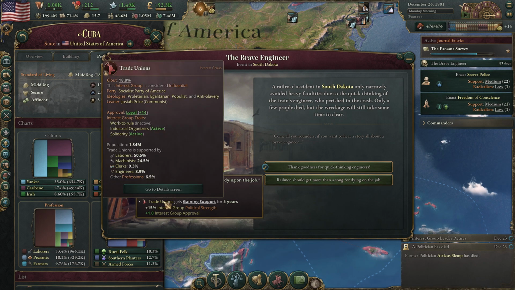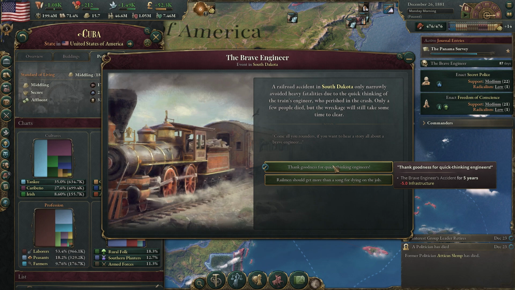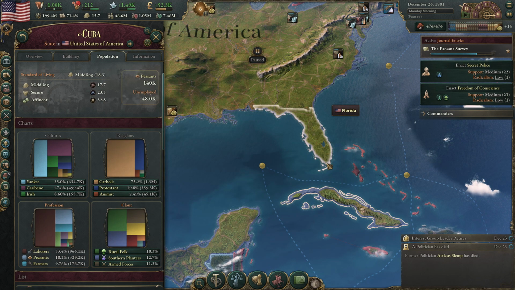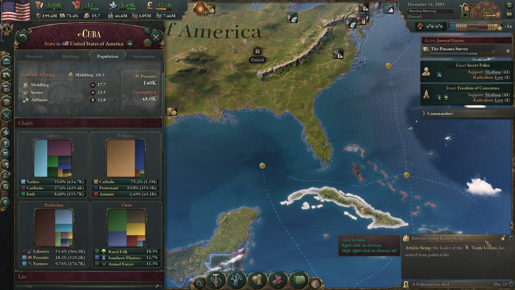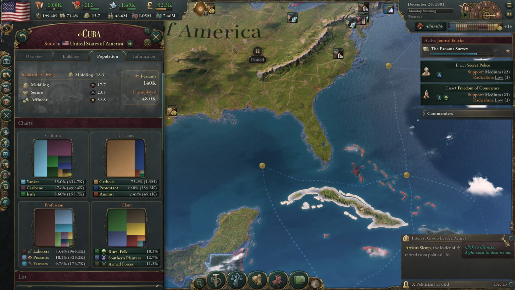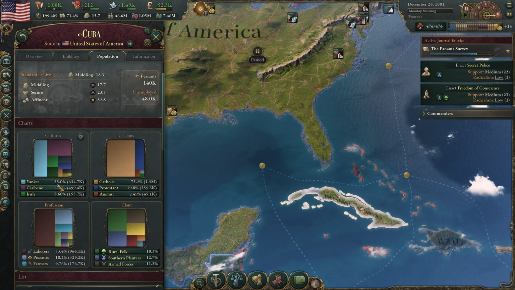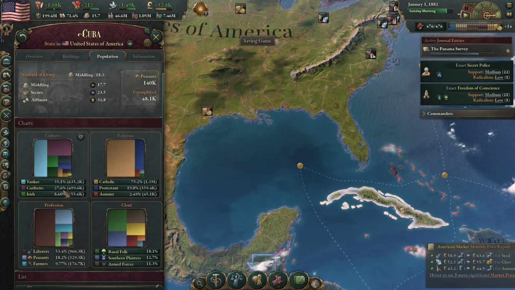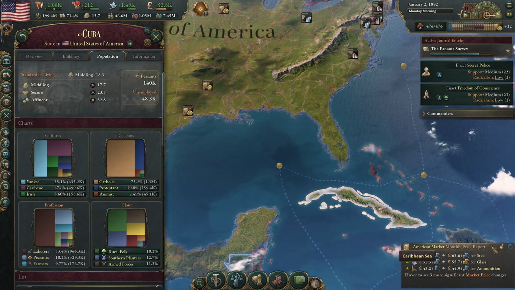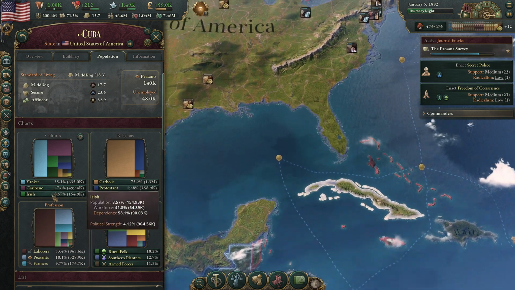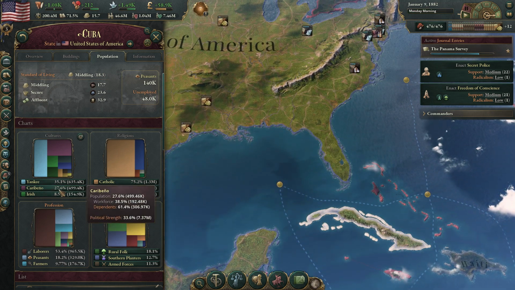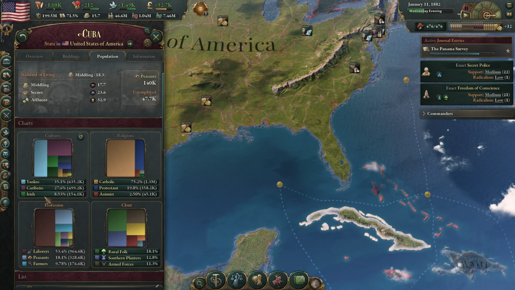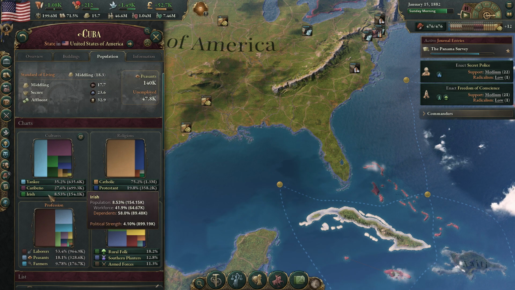Where are they at currently? They're already pretty loyal. Yeah, we'll just go with this one here. And looks like Clement just died, the leader of the trade unions. So yeah, they have a little over a third. It's 35.1% of the population is Yankee. And Caribbean is 27.6%, so well over a quarter here. And then Irish, a lot of Irish people, 8.53%.